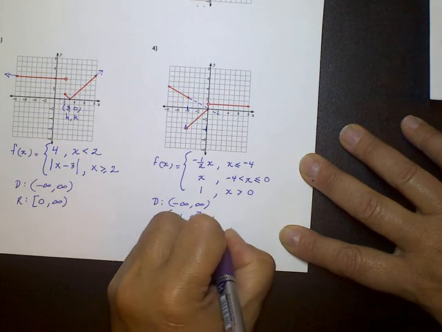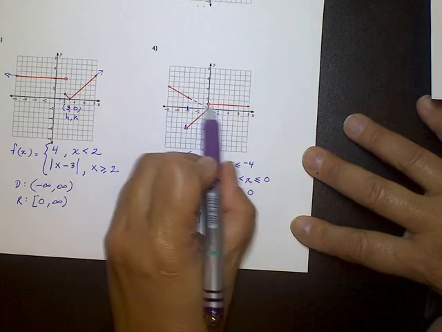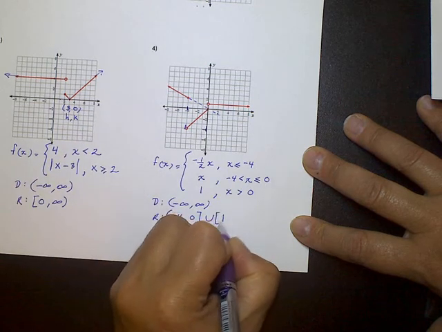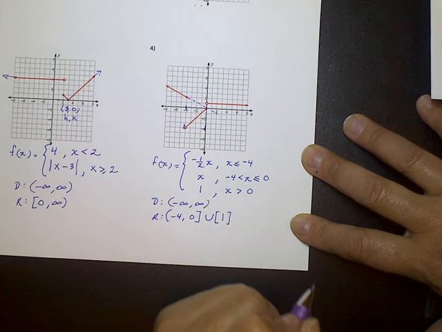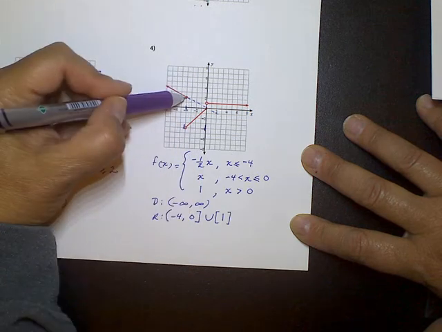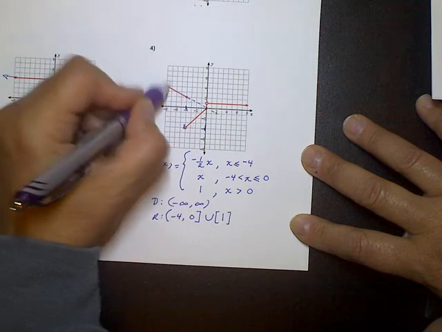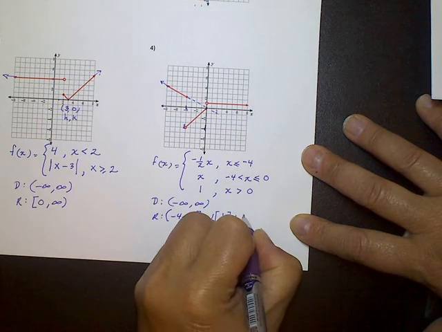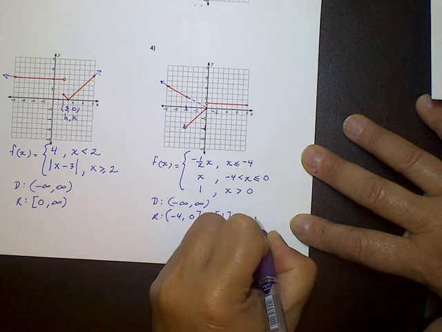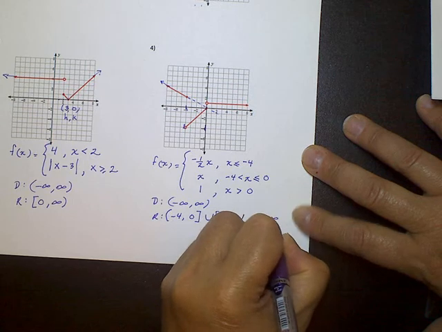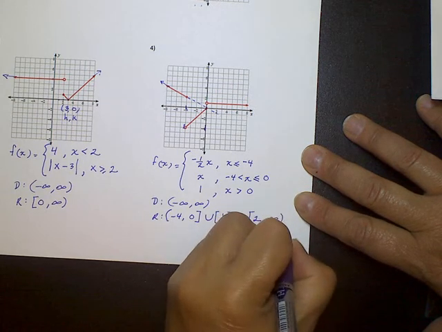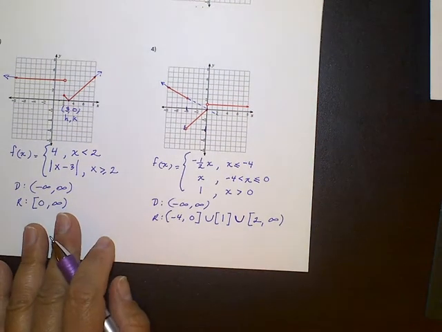And, or union, this piece, which is at 1. It doesn't have a top or a bottom range, it's just at 1. And then this piece starts at 2, and it goes up forever. So the low end, again, union, the low end is 2, and the high end is positive infinity. 2 is included, and then we do the infinity that way.